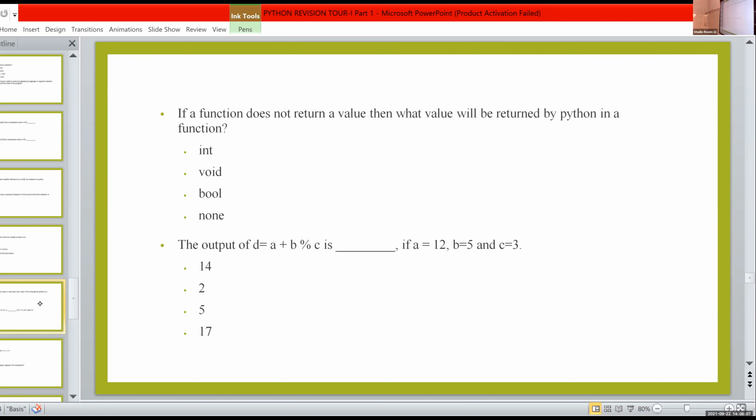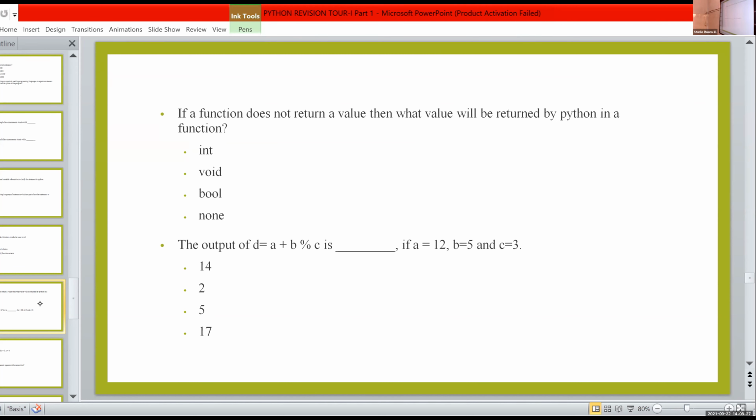Then calculate this question. Find out the output of D = A + B mod C. Ashwin, which operator will perform first? Here plus is there, mod is there.